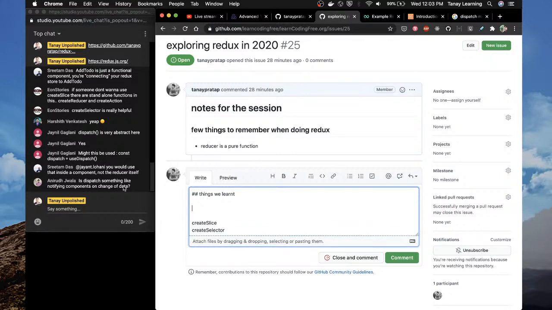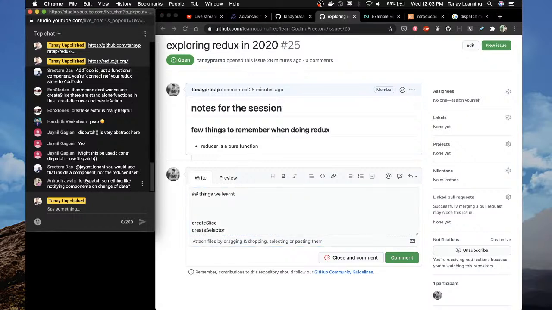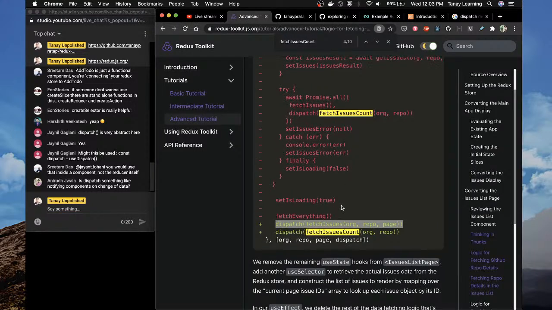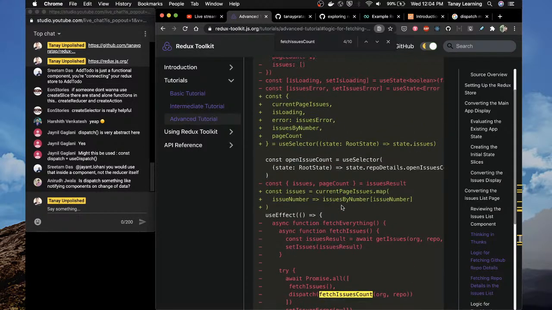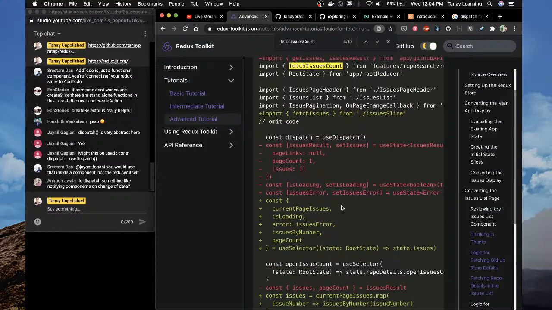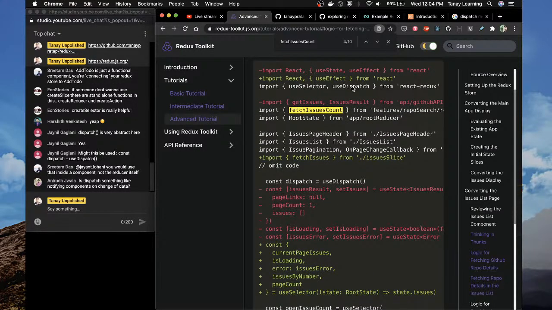Is dispatch something like notifying components on change of data? Yes, so here we are doing two kinds of dispatch. One dispatch is an action dispatch, wherein if you dispatch an action, it goes and changes the state. To dispatch that, you have to do a connect. Let me check once whether we are doing a connect here or not. Yes, we don't have a connect here. We have a use dispatch and use selector.